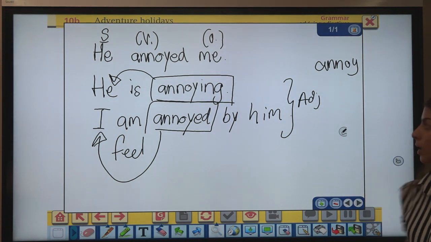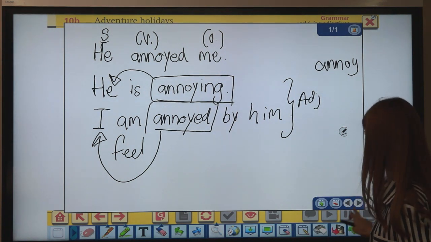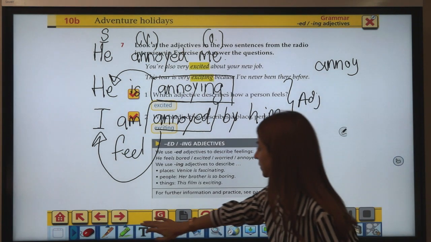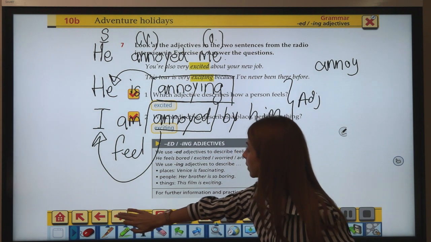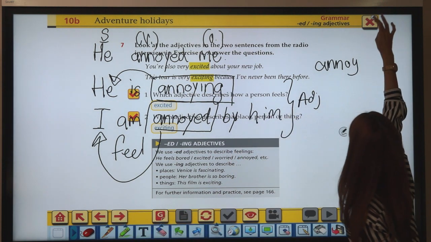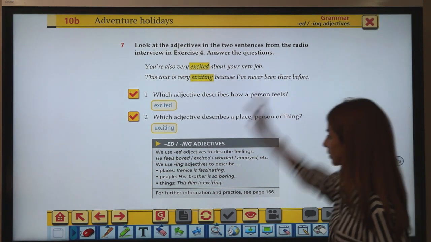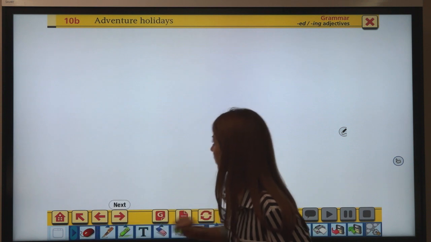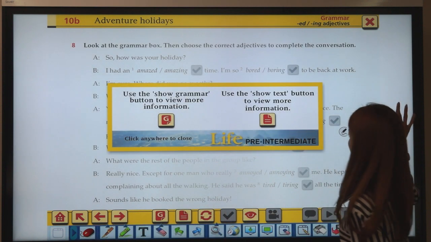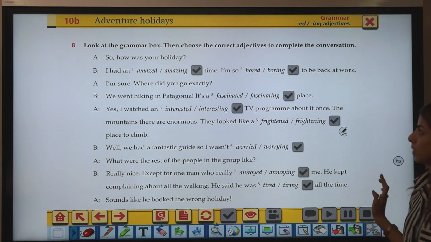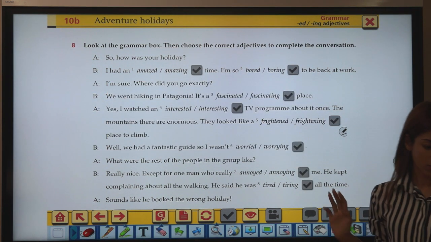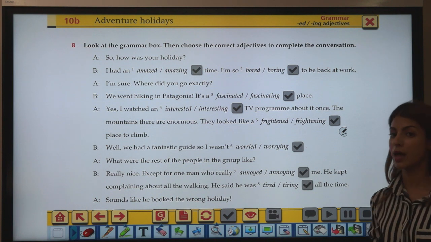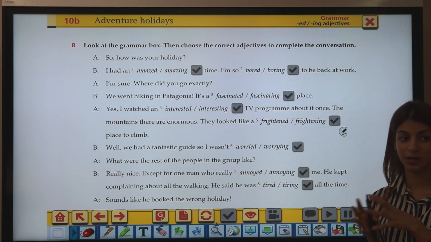So now, if you have understood the differences between the adjectives here, we'll be moving on to another activity. Alright. Activity 8 on page 57 to check whether you have understood how to differentiate between these 2 kinds of adjectives.